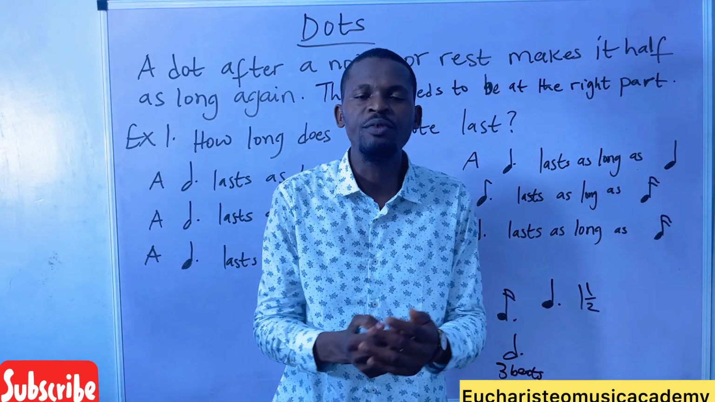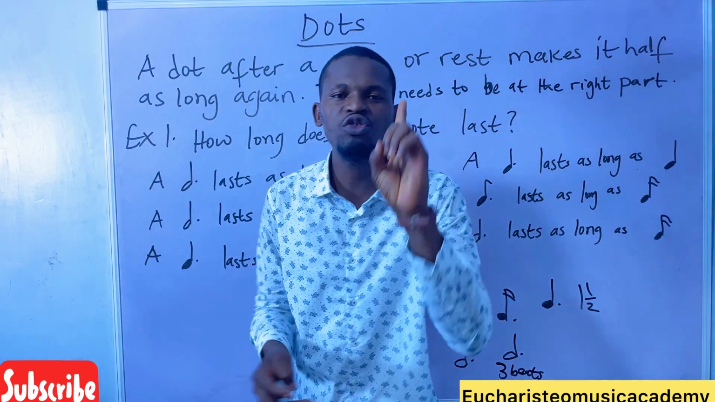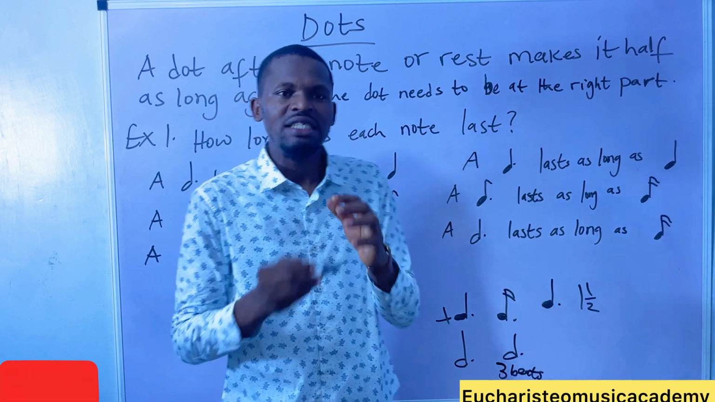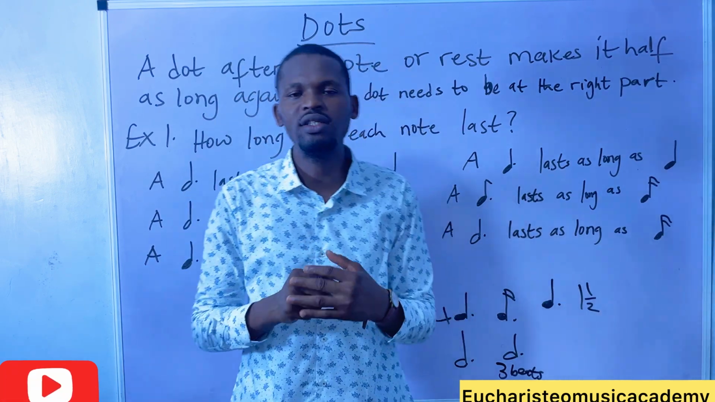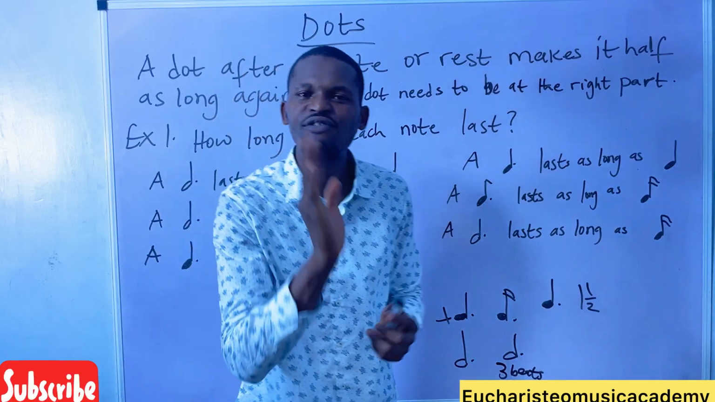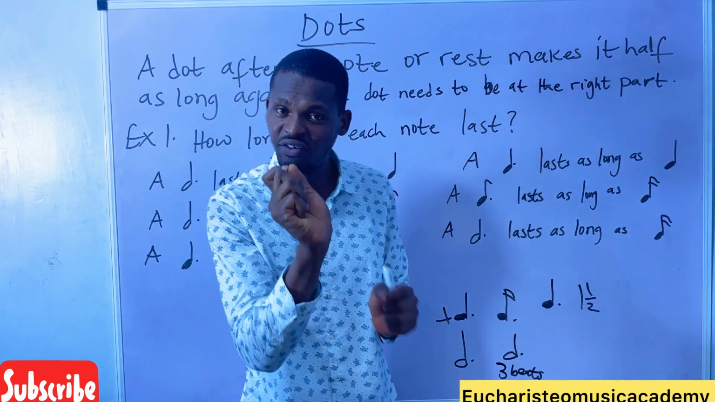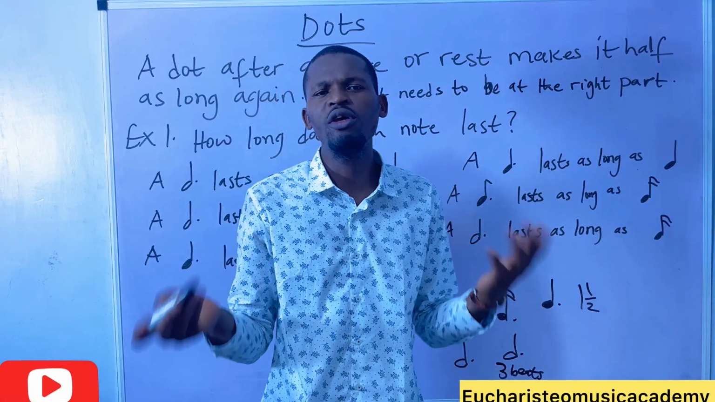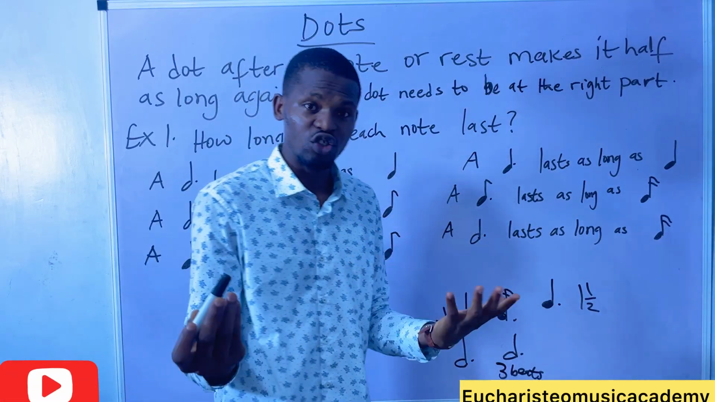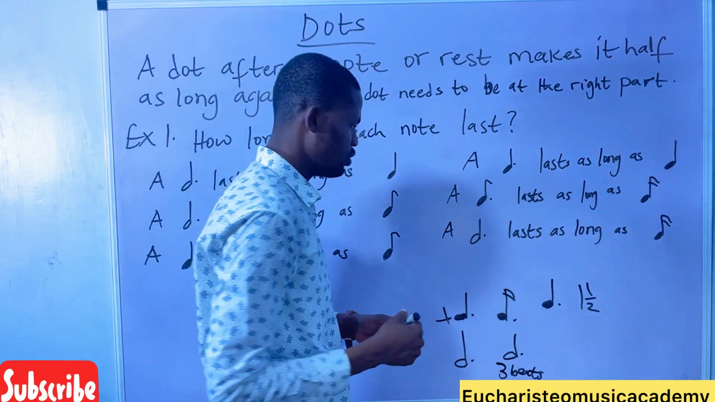Now let me use money. If I dot 100 naira, that 100 naira will become what? 150, correct? Because half of 100 naira is 50 naira. So if I dot 100 naira, it becomes 150. I'm just explaining to you.